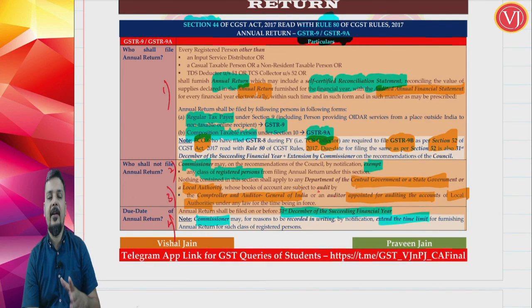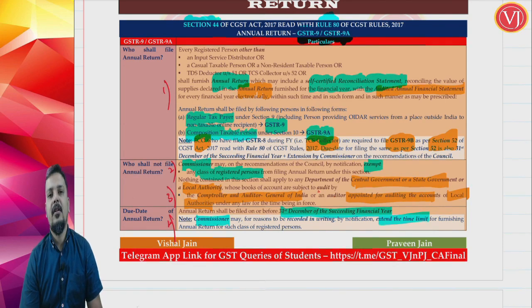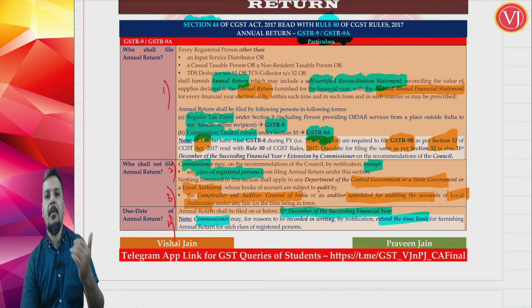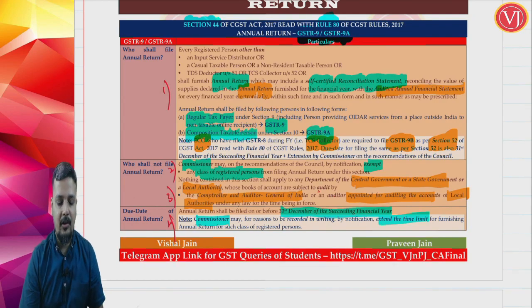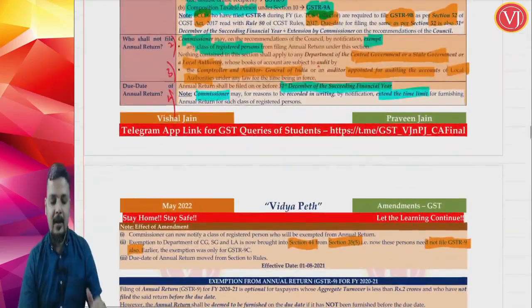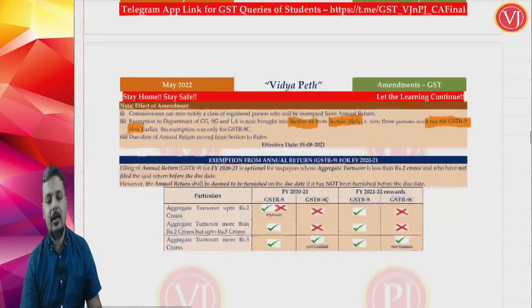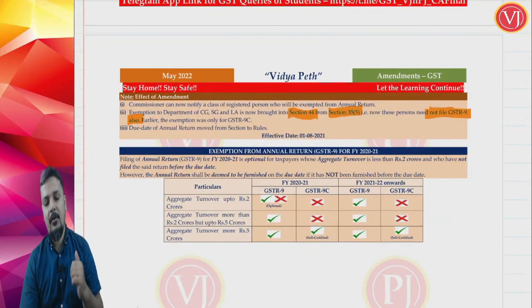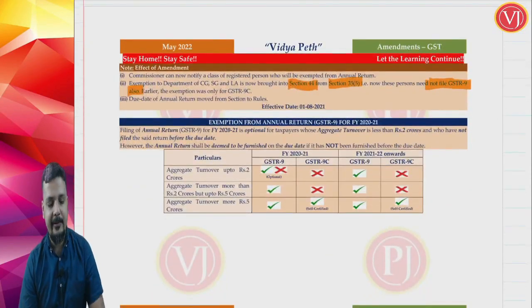So that remains the same. The difference is that previously the time limit was under rule 80, and now it is in section 44. So these are the amendments brought into section 44 read along with rule 80.